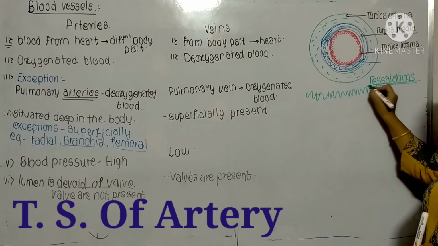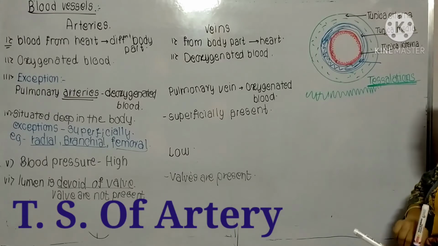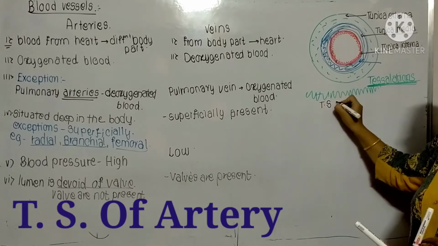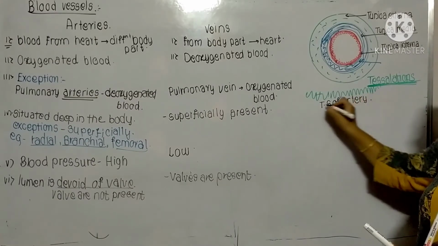Means that walls are present, that is known as the tessellation. So this is about the TS of artery. The diagram is very easy. TS of artery.